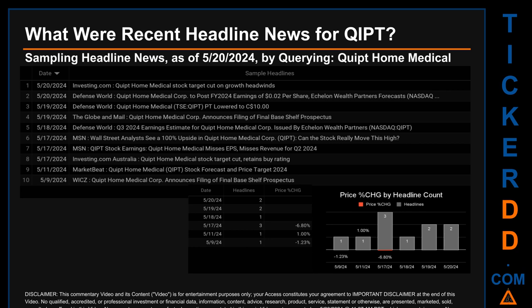To post FY 2024 earnings of 2 cents per share, Echelon Wealth Partners forecasts, NASDAQ. Defense World published the headline that read, QIPT Home Medical, say, QIPT, PT lowered to C$10. MSN published the headline that read, Wall Street analysts see a 100% upside in QIPT Home Medical Corp. QIPT, can the stock really move this high? MSN published the headline that read, QIPT stock earnings. QIPT Home Medical misses revenue for Q2 2024. Investing.com Australia published the headline that read, QIPT Home Medical Stock Target Cut, retains buy rating.